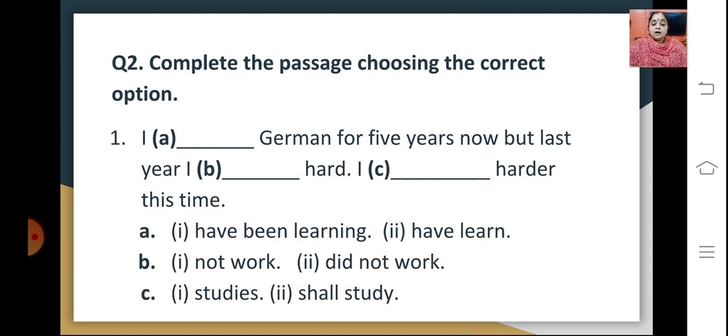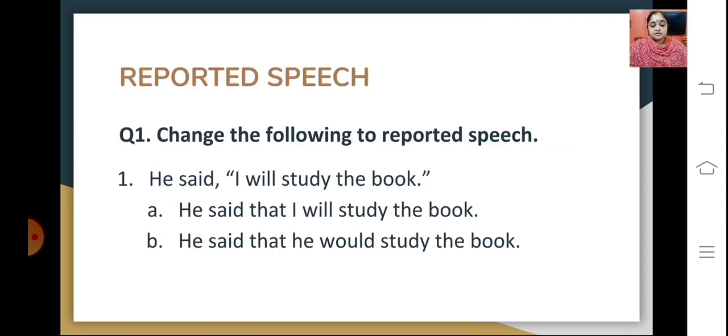Now with reported speech, the kind of question would be: change the following to reported speech. For example, 'He said, I will study the book.' So you see the options here are 'He said that I will study the book,' or 'He said that he would study the book.' Understanding the rules related to changing to reported speech, the correct one would be 'He said that he would study the book.' So you have to go through your videos really well.